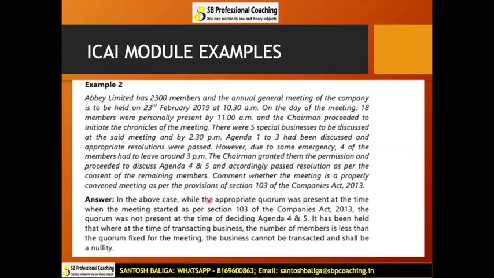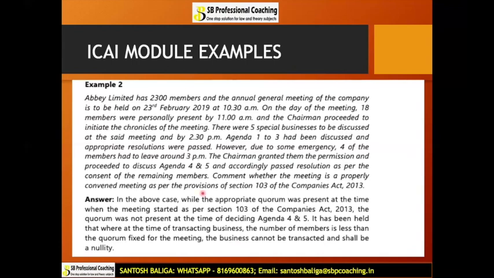So in the above case, while appropriate quorum was present at the time when the meeting started, as per section 103, the quorum was not present at the time of deciding agenda 4 and 5. It has been held that where at the time of transacting business the number of members is less than the quorum fixed for the meeting, the business cannot be transacted and shall be a nullity. Nullity means void.